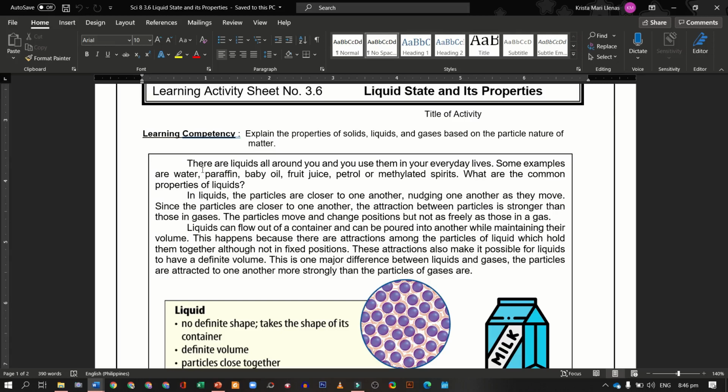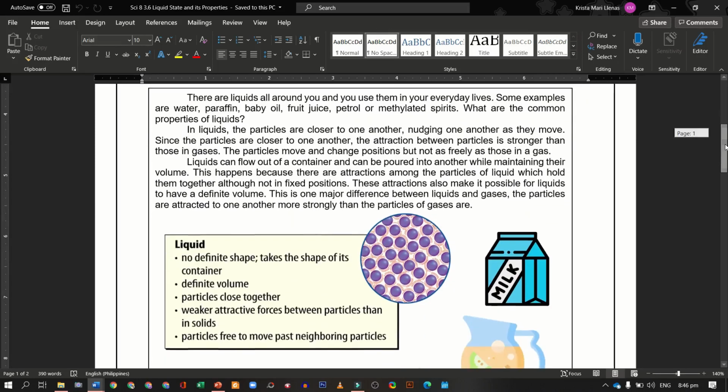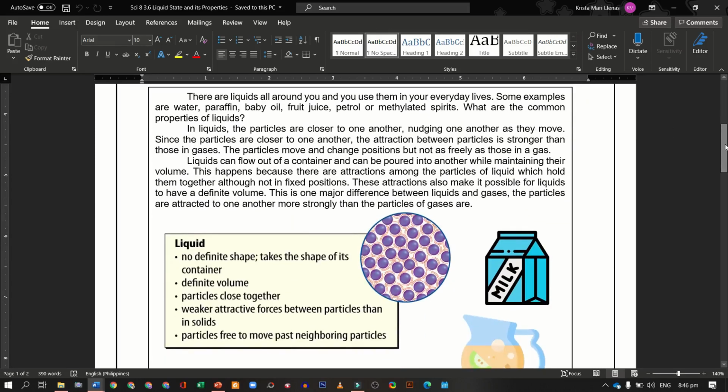So in liquids, the particles are closer to one another, nudging one another as they move. And since the particles are closer to one another, the attraction between particles is stronger than those in gases. The particles move and change positions, but not as freely as those in gas. Liquids can flow out of a container and can be poured into another while maintaining their volume.